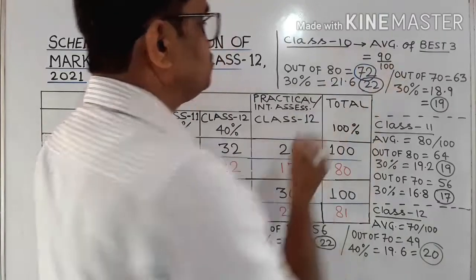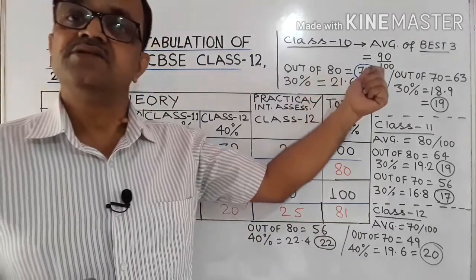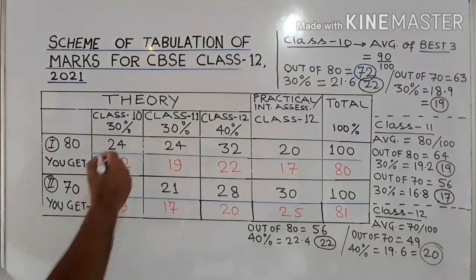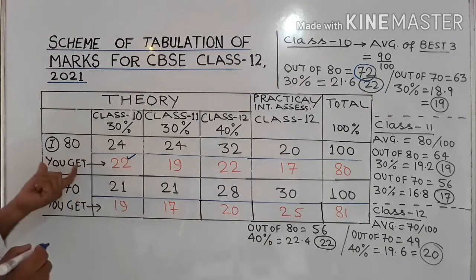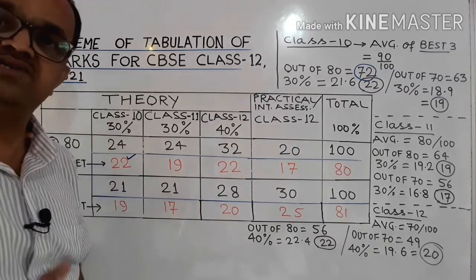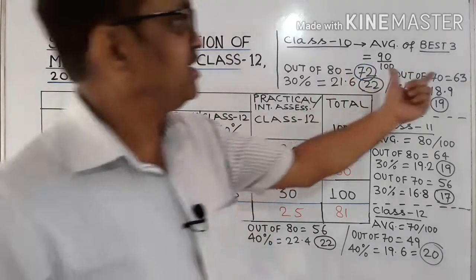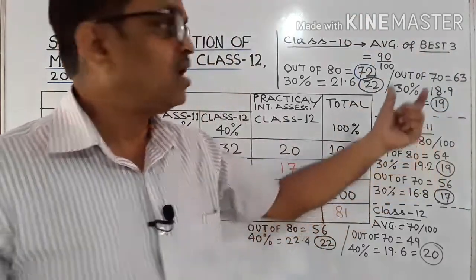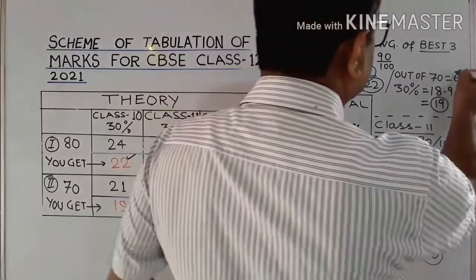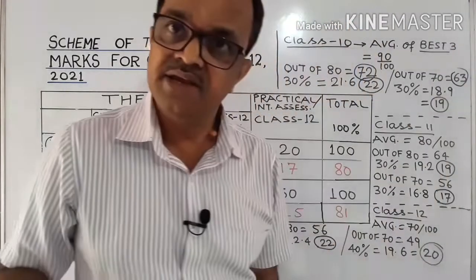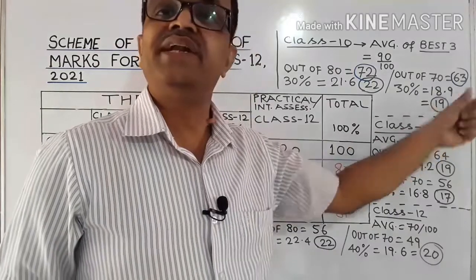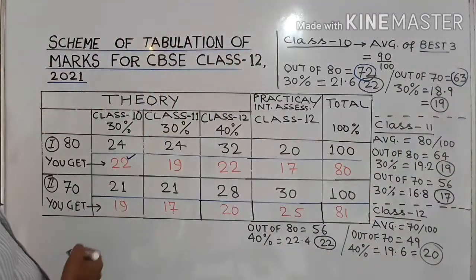Now this 72 is your score out of 80. 30% of that would be taken, that is equal to 22. So this is 22 out of 24 you will get if the theory paper is of 80 marks. Similarly, if the paper is to be converted into out of 70, so out of 70 it is equal to 63. Means your score is 63, and 30% of 63 you would be given, that is equal to round figure 19. So this is the figure 19 here out of 70.